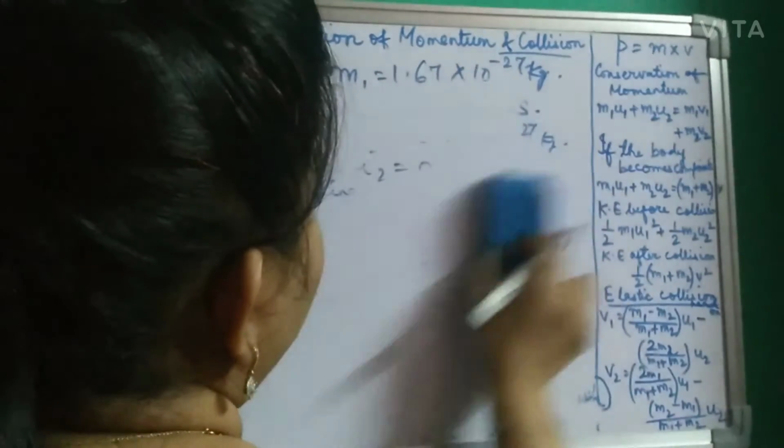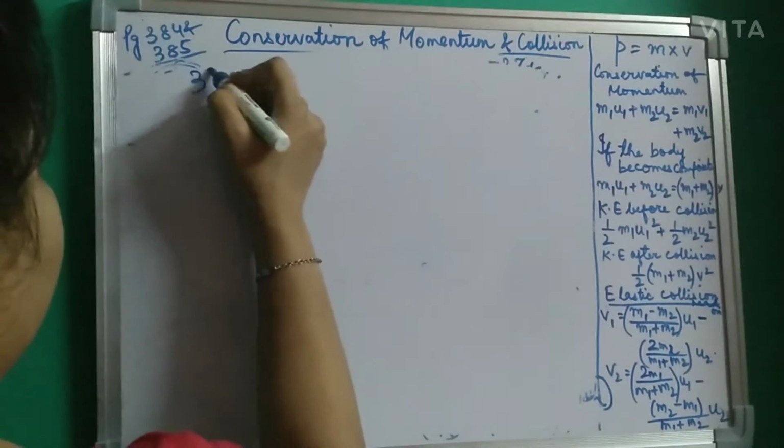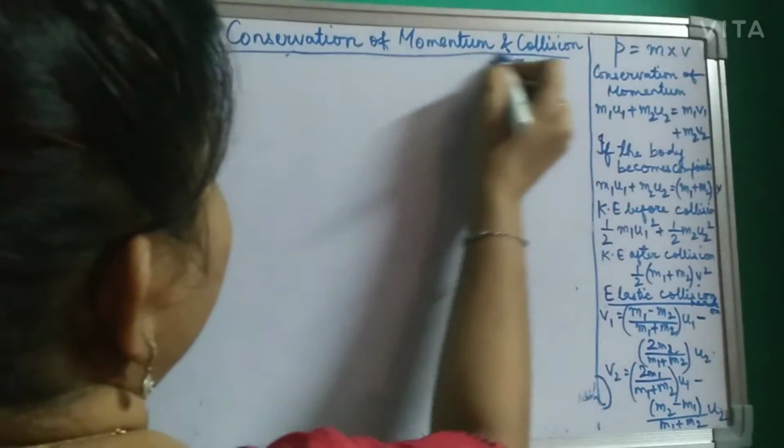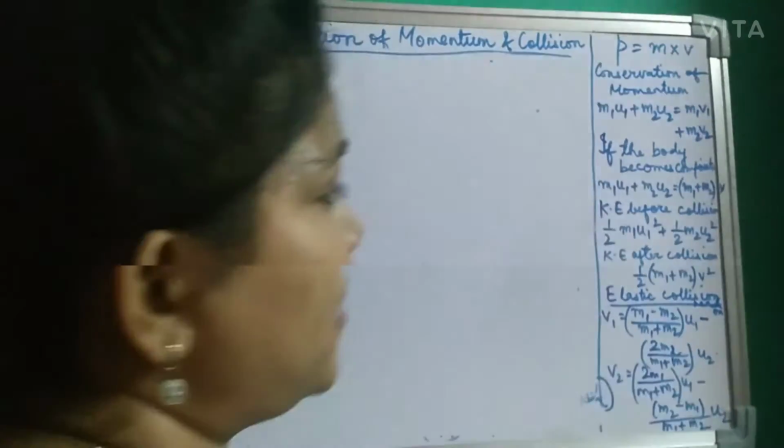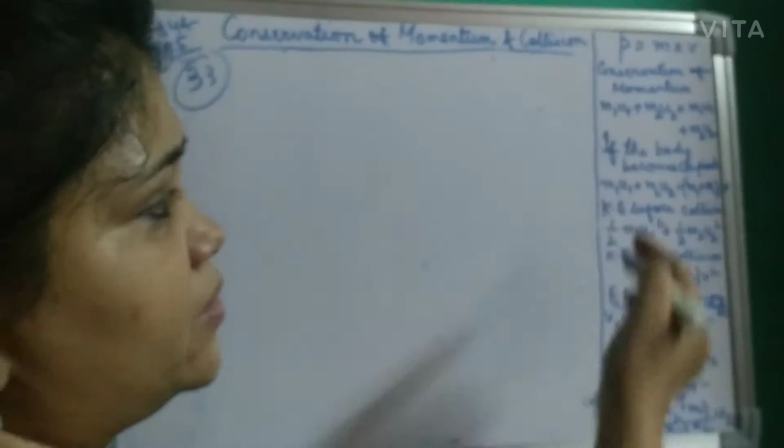Next, sum number 33. Most of the sums you will come across are basically on these formulas, this two, and the M1 plus M2 formula, and these two formulas for V1 and V2. Let's do sum number 33.